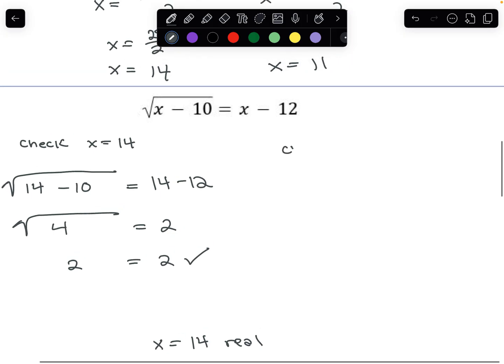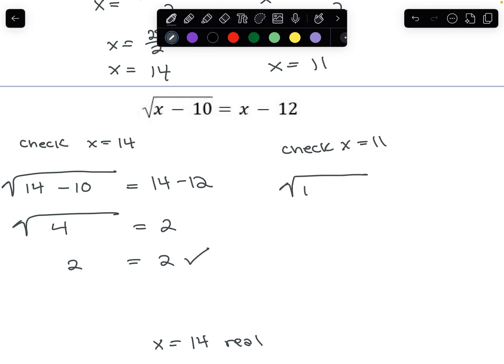Now we have to check our other one. Check x equals 11. The same way, wherever we see an x, we put an 11. The square root of 11 minus 10 equals 11 minus 12. So on this side, we get the square root of 1, because 11 minus 10 is 1.